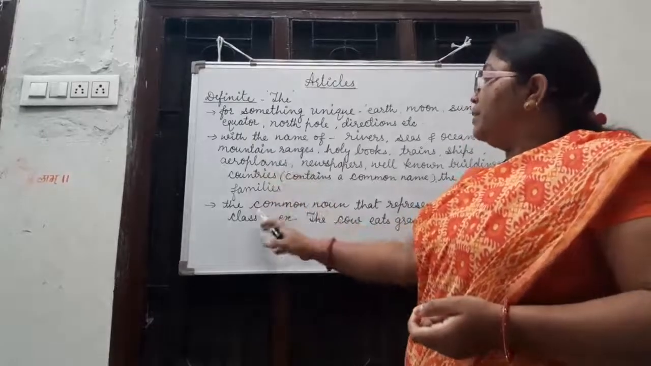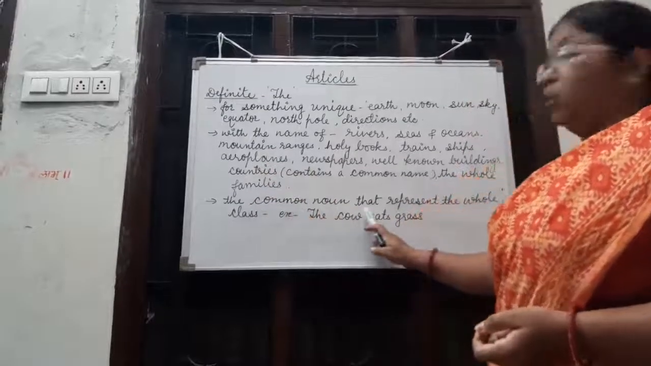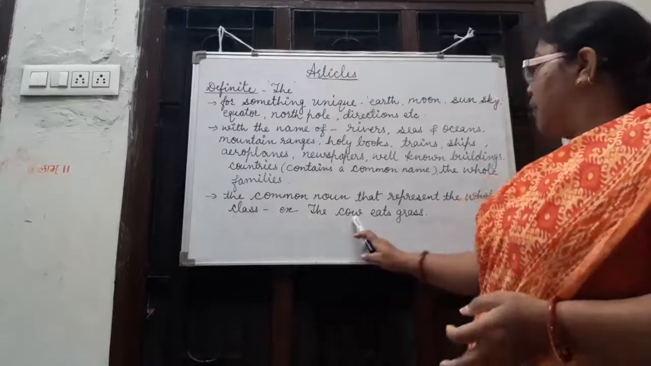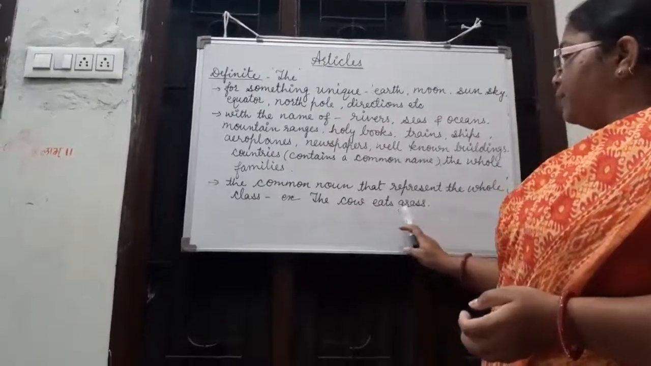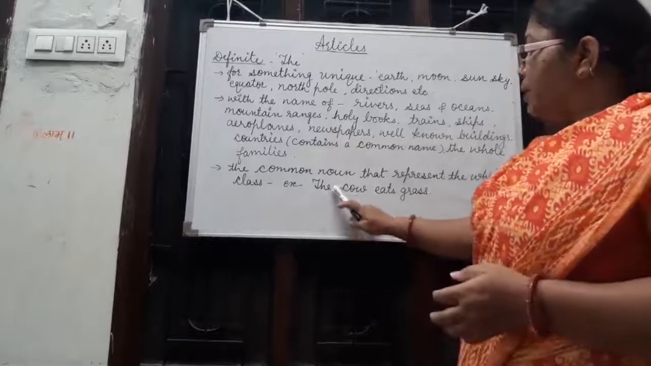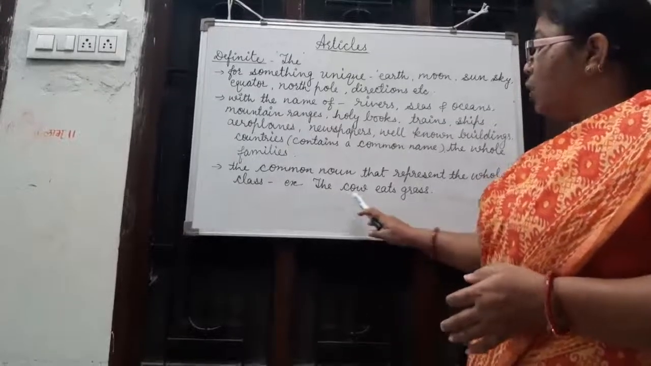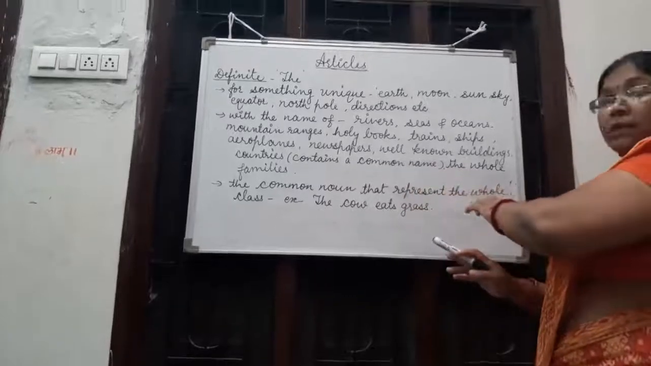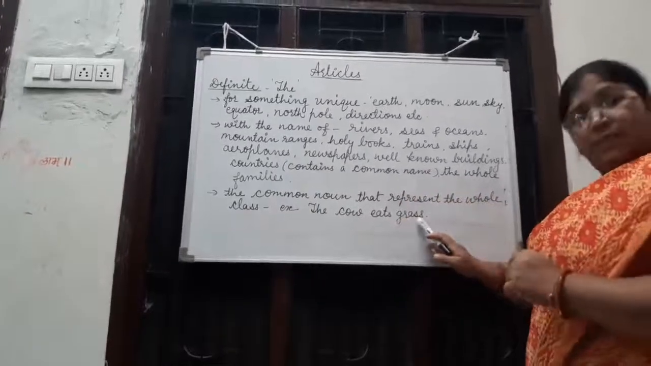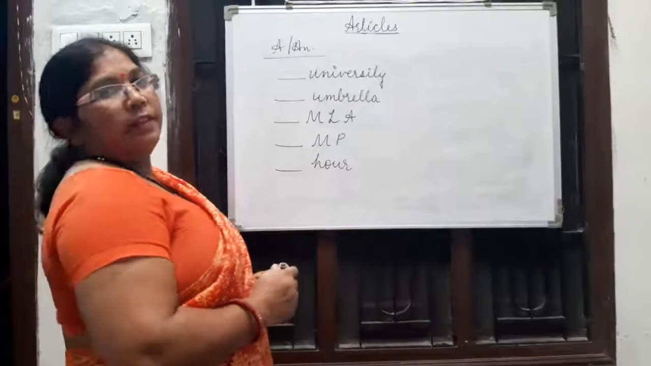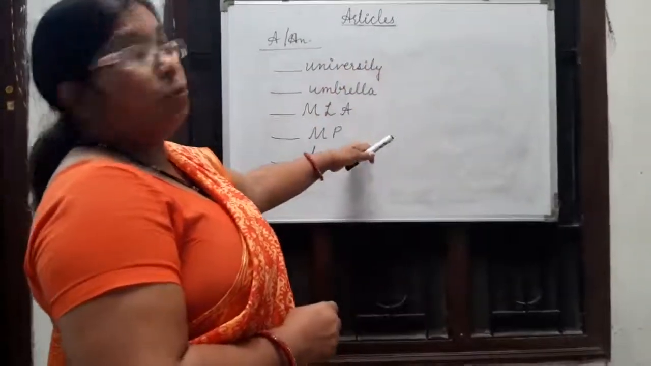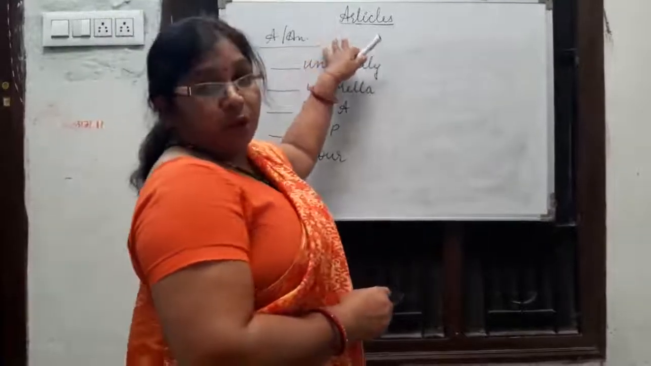In this way, the is also used with a common noun when we represent the whole class, such as the cow eats grass. We use the here because here the cow means all the cows eat grass. Yes, we have talked about the uses of articles. Now we will look at the use of articles in examples.